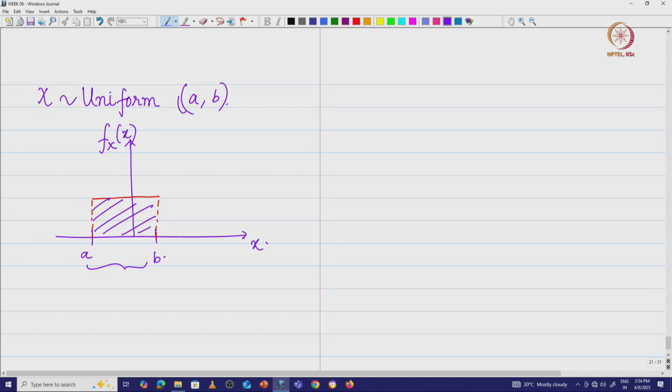This height is going to be my f_X(x). So, I have f_X(x) times (b minus a). The area is going to be 1, which implies f_X(x) is equal to 1 by (b minus a) for a less than x less than or equal to b. That is going to be my probability density function for a uniform random variable.